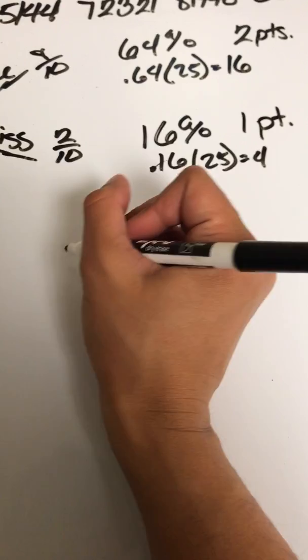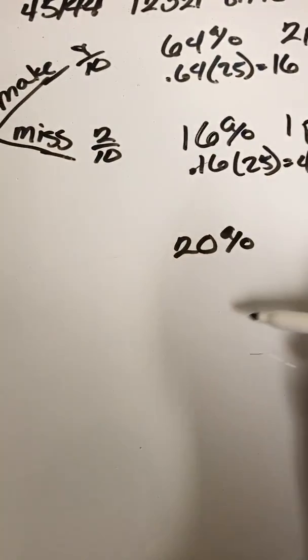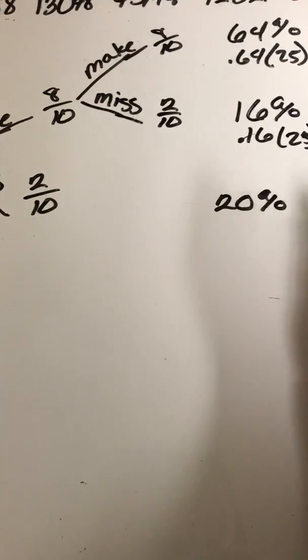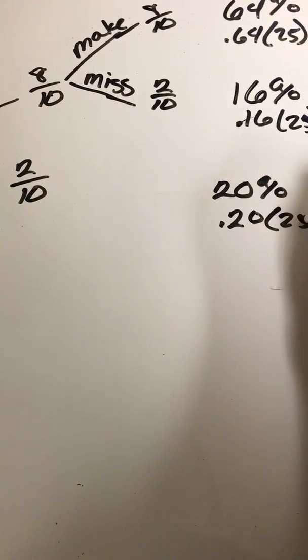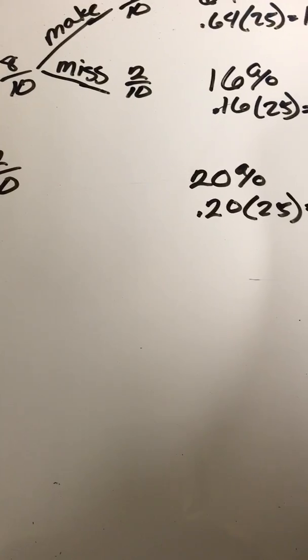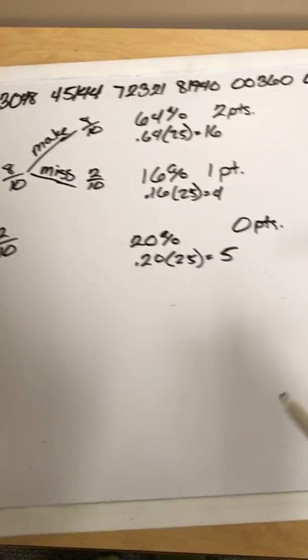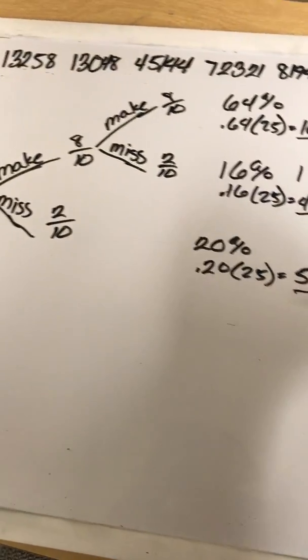And now this one would be 20%, because it's 20% if she just misses it right away. Then you would take 0.20 times 25, and that'll equal 5 shots for 0 points. Okay, so after we have this figured out, these are the numbers that we're going to look back on.